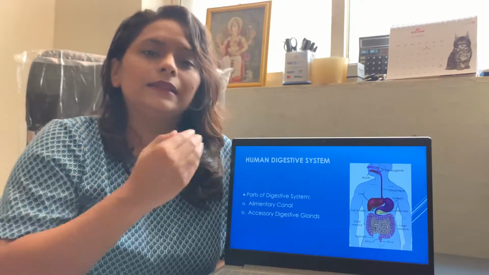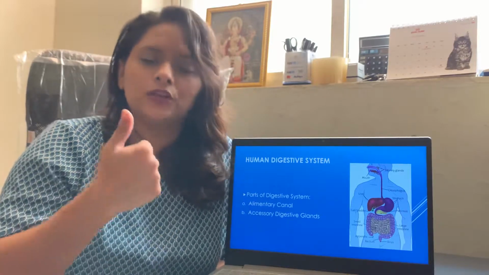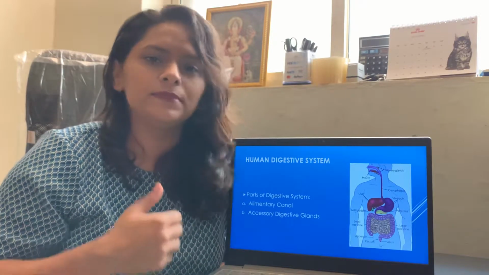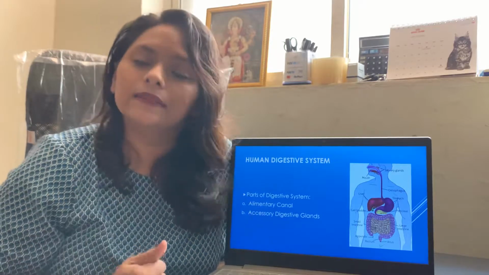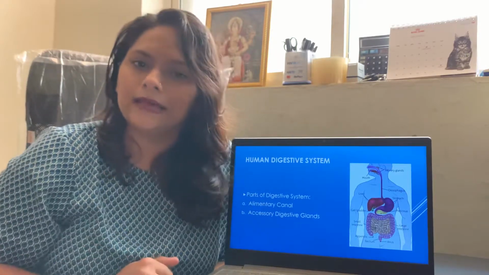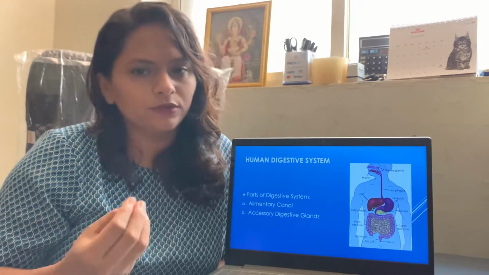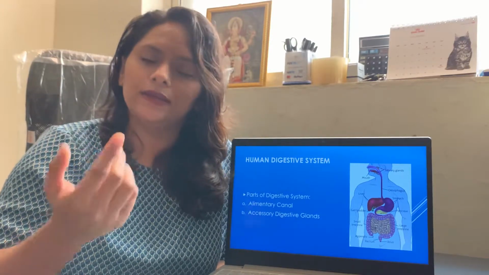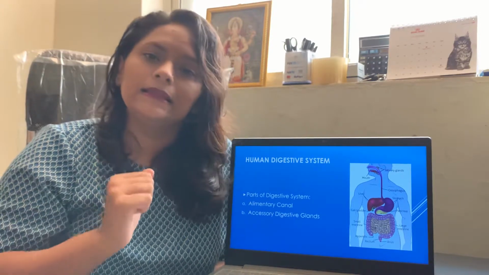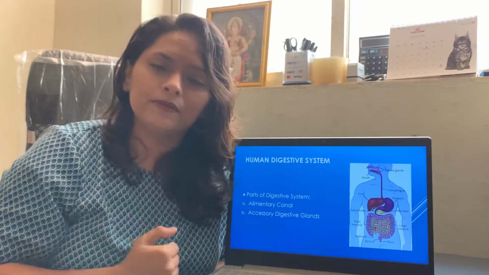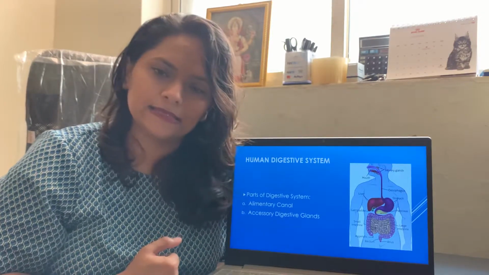So let's recap. There are 2 parts of the digestive system, the alimentary canal and the digestive glands. Alimentary canal is a muscular tube which will start at the mouth and end at the anus. Now speaking about the digestive glands.